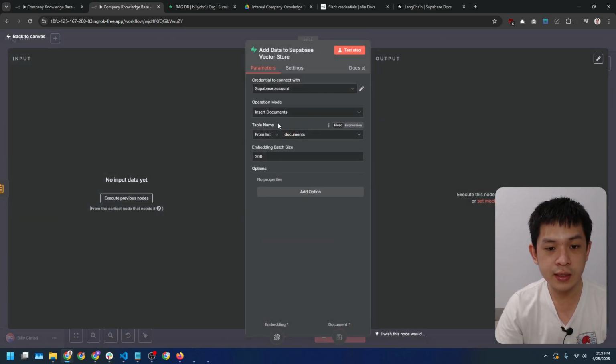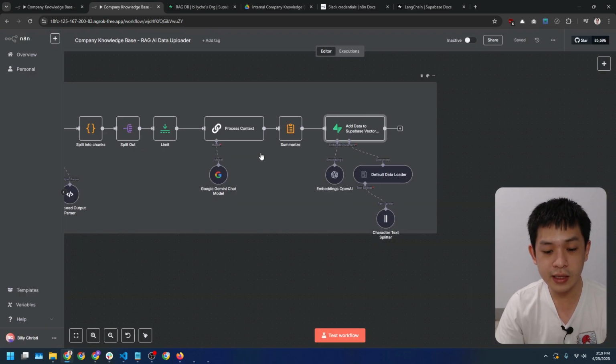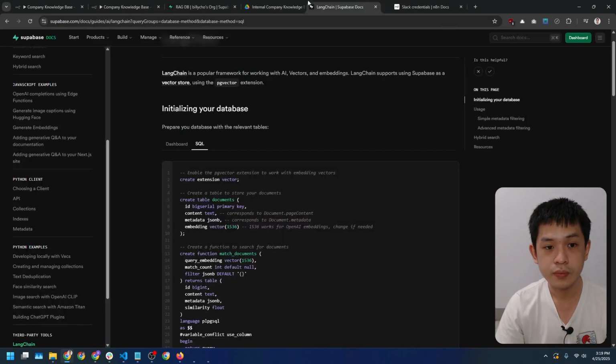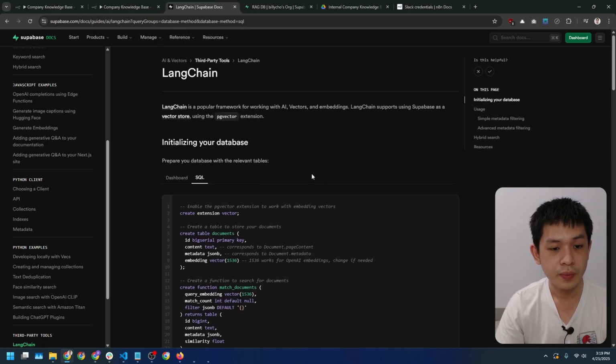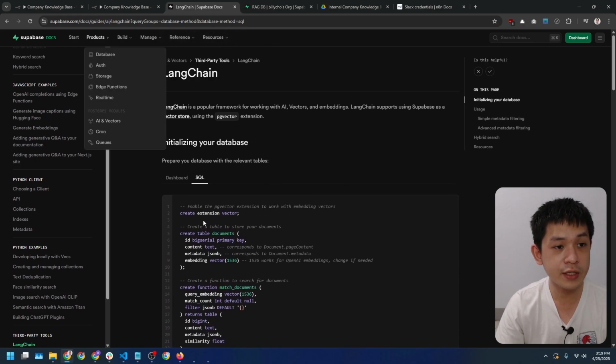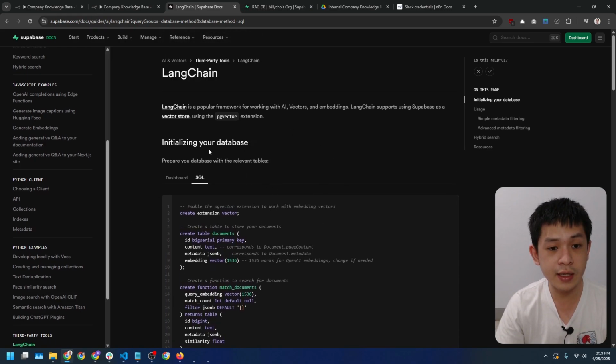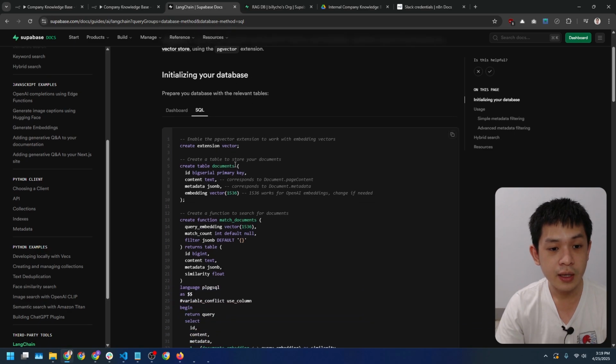As you can see, we use the table name documents. You will need to create the table for this in Supabase. You can follow Supabase guides here. You can follow this URL where you can initialize your own database and create the documents table.